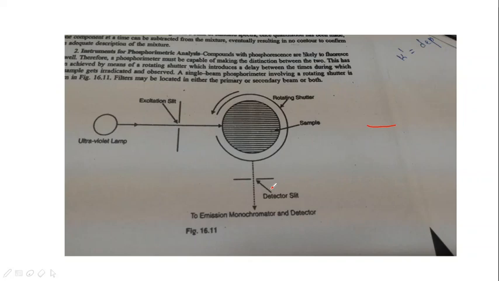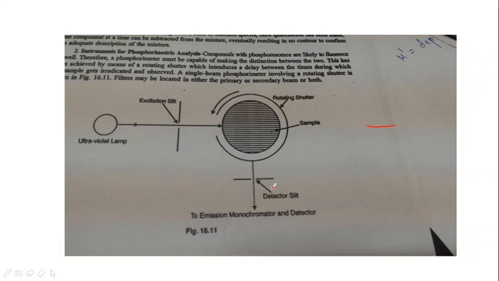Now the phosphorescence radiation passes through the emission monochromator and is measured. A disc can be cut into a greater number of openings as compared to the rotating can, and therefore it can measure shorter decay times. Because this can be continuously rotated by this motor, we can actually measure shorter decay times.